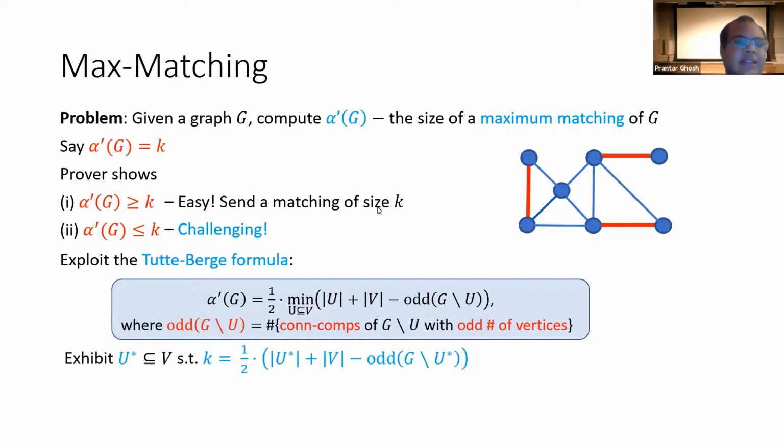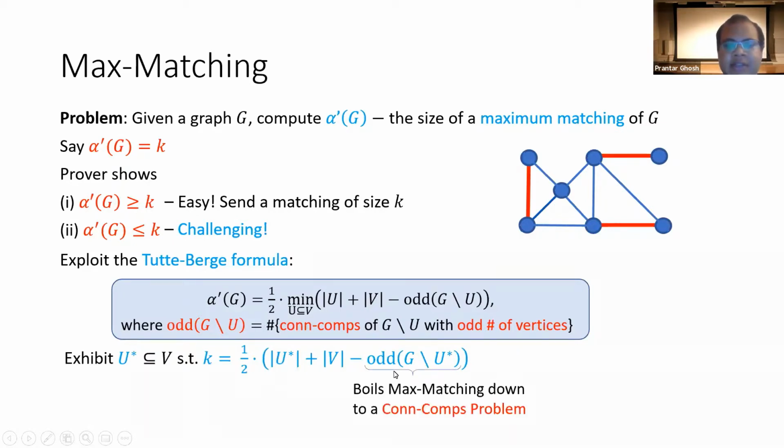And then the prover can just show a vertex subset U star, where k is equal to half of |U star| plus |V| minus odd(G minus U star). Then we know that since this is the minimum over all vertex subsets U, the maximum matching size would be at most this value k.